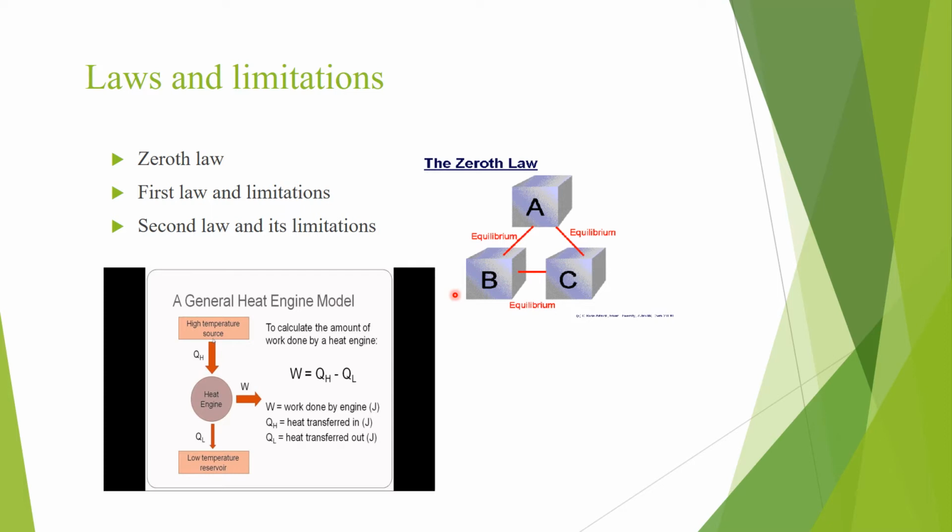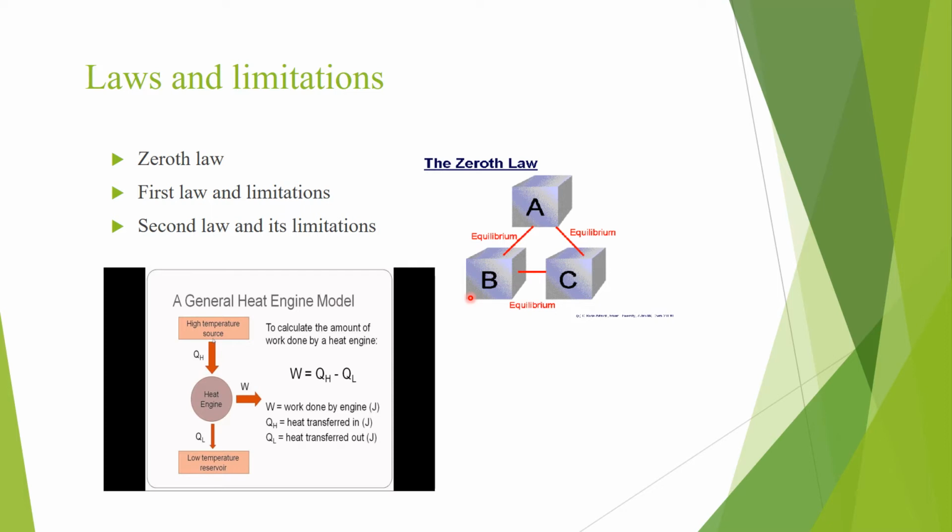I mean, heat may flow from hot body to cold body or cold body to hot body. And second, work can be converted fully into heat energy, but heat cannot be converted fully into mechanical work. And the second law of thermodynamics has two statements: one is the Kelvin-Planck statement, another one is the Clausius statement.